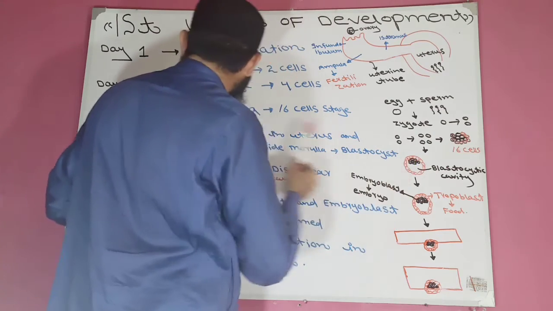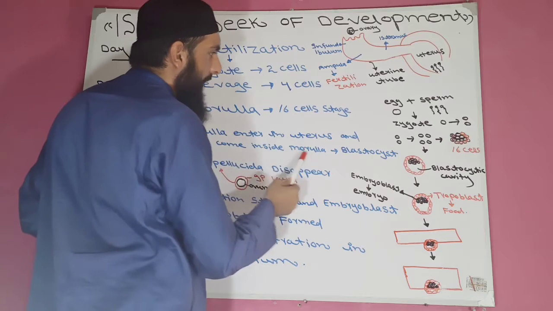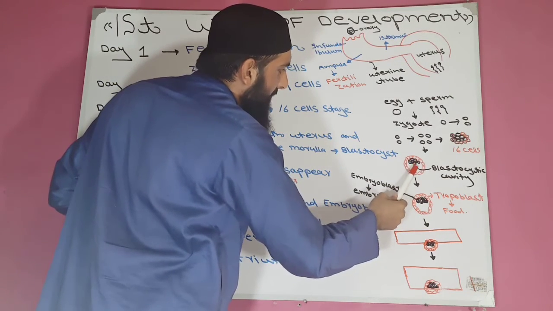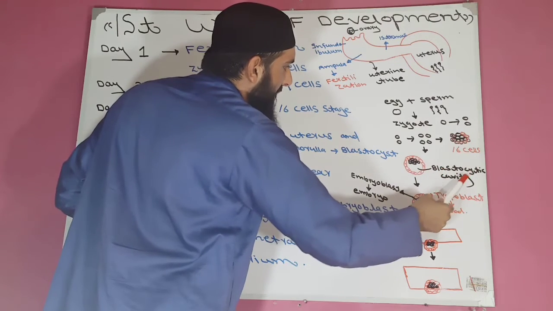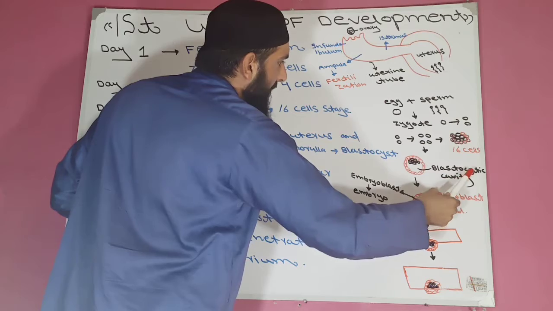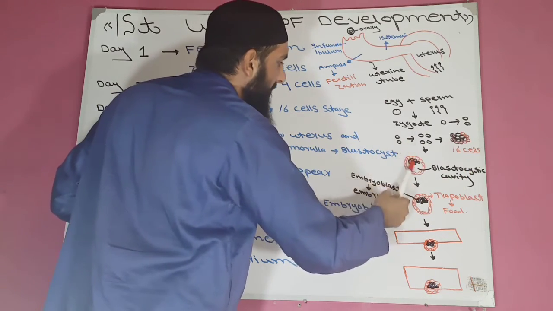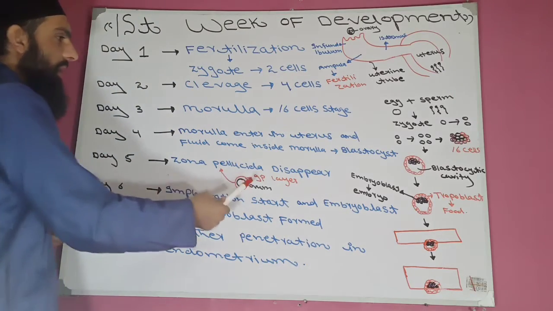Now this inner cell group is known as the inner cell mass. This means on day 4 the morula enters the uterus and fluid comes inside the morula. There will be the outer cell mass, the inner cell mass, and the cavity which is filled by fluid, known as the blastocystic cavity, and this stage is known as the blastocyst. Now on day 5 the zona pellucida disappears.